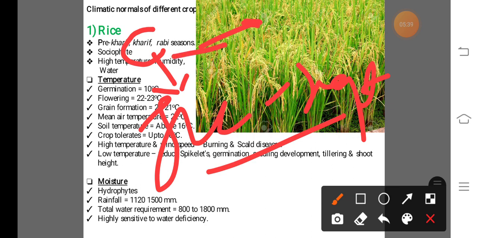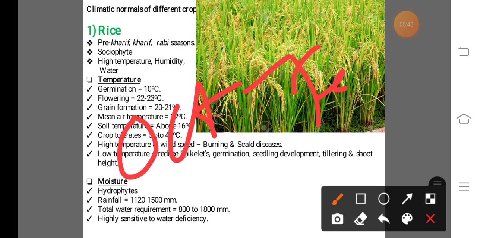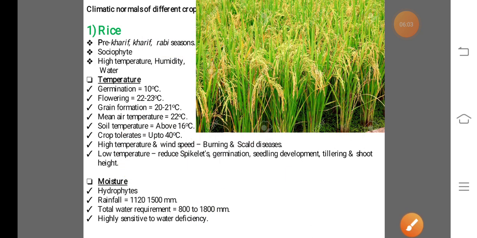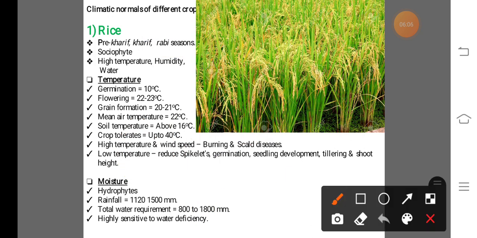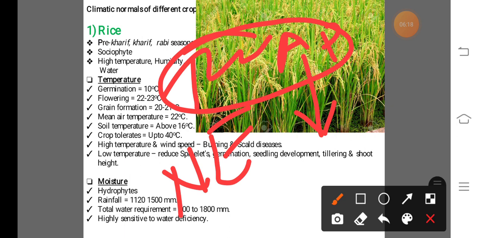In case of Rabi season, from October to February, the cultivation of rice is known as the Rabi season, and this Rabi season rice is cultivated in Tamil Nadu and Andhra Pradesh states, because of the northeast monsoon, it is received maximum in the Tamil Nadu and Andhra Pradesh districts.